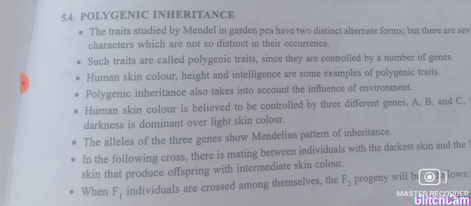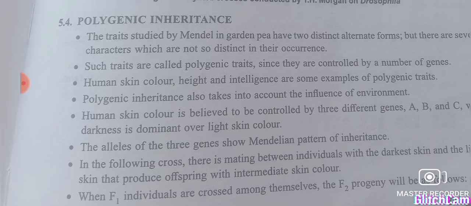For example, with capital A, capital A, capital B, capital B, capital C, capital C, the darkness of the skin will be more, and as the number of dominant alleles decreases, the skin color also differs.